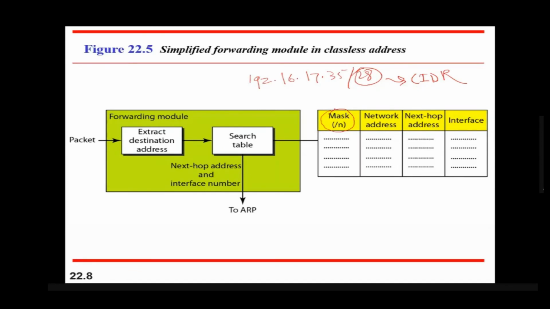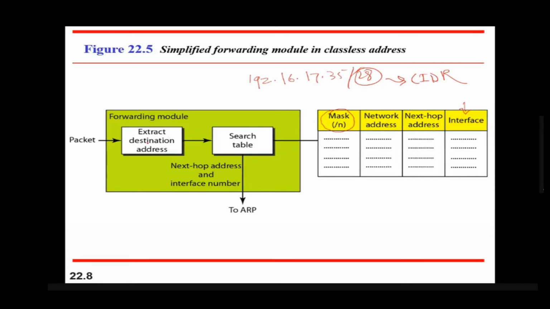So the first entry in the routing table is the mask. Next is the network address, next is the next hop address, and the name of the interface. This is the additional entry that is added in the routing table. How does the forwarding take place?